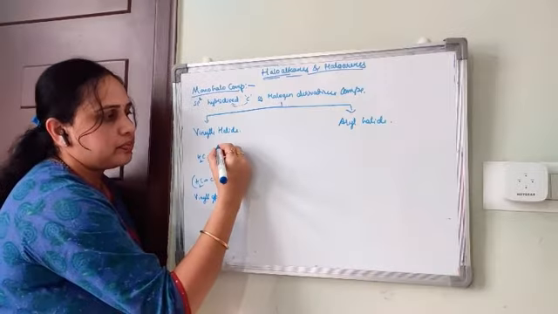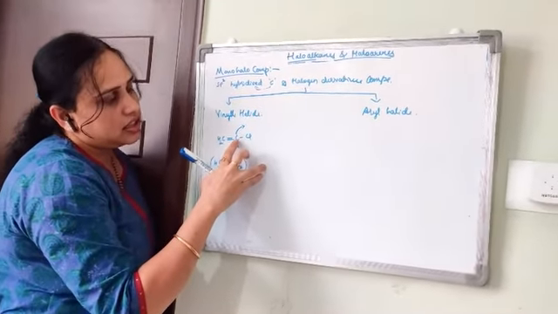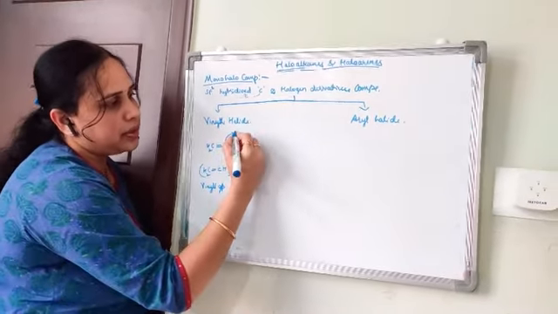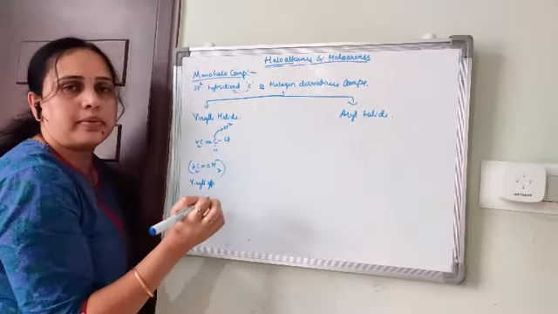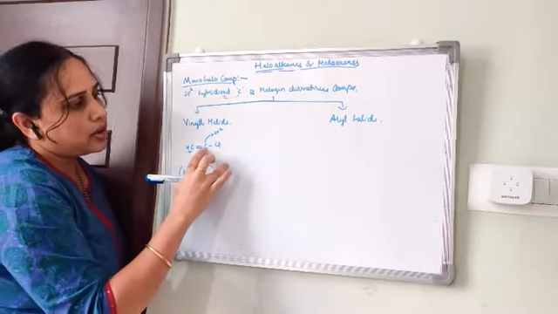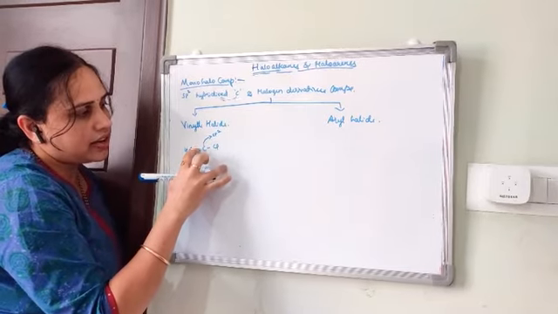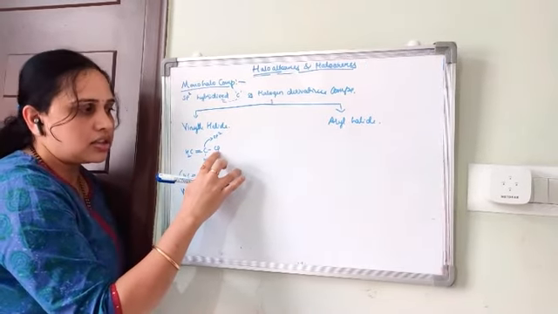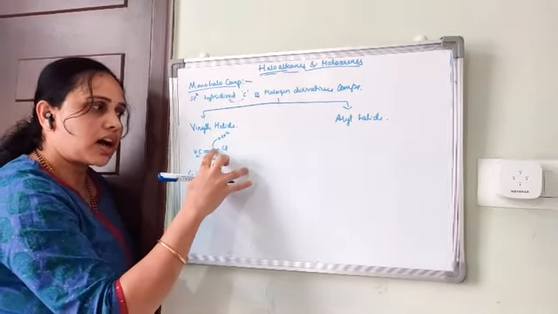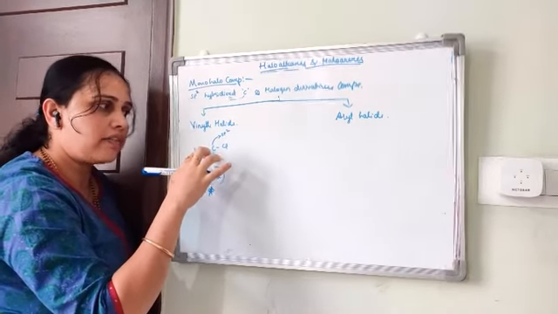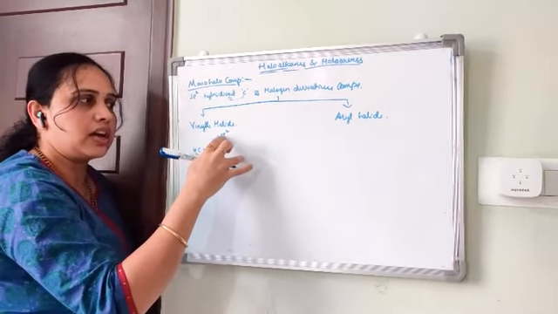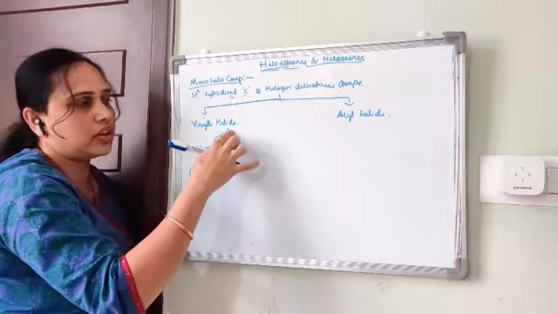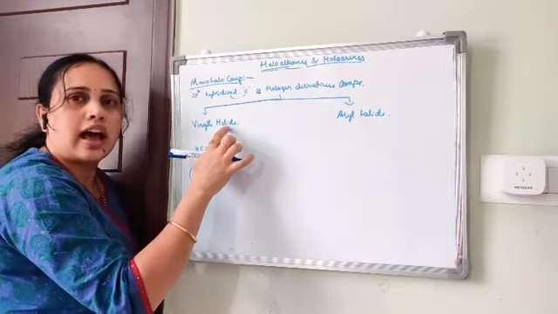But the special thing is that the carbon atom attached to the halogen has a double bond, so it should be sp2 hybridized. That is called vinyl halide.